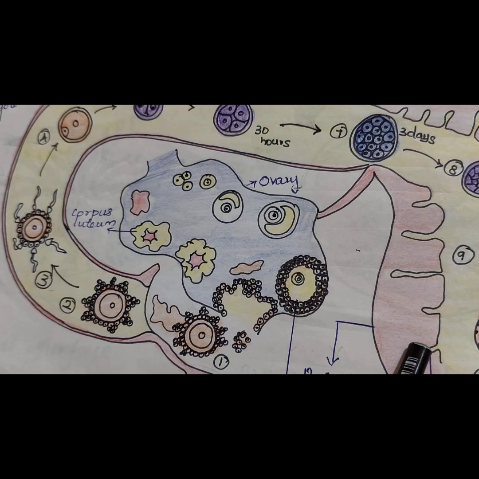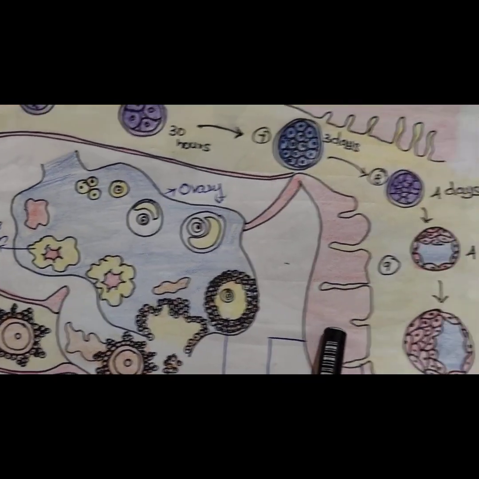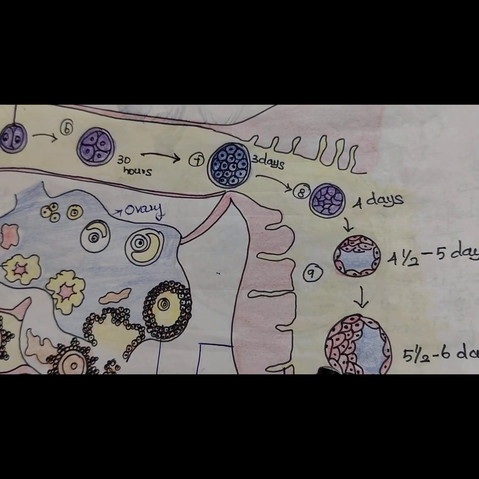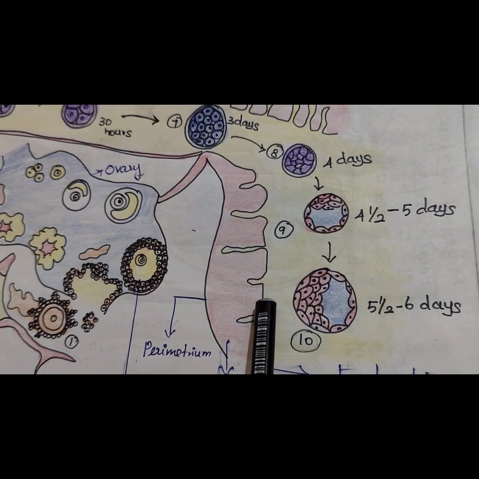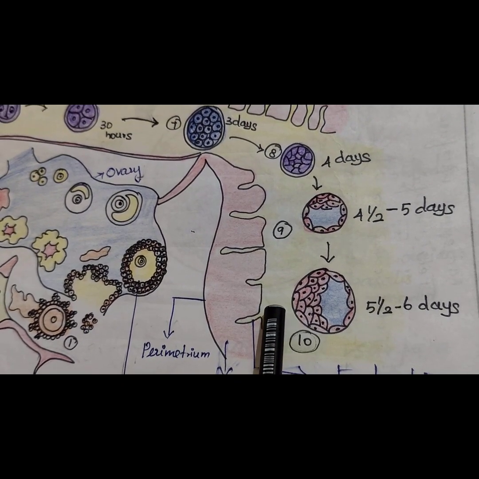This is the anterior wall of the uterus, and most implantation of the embryo takes place on this side.